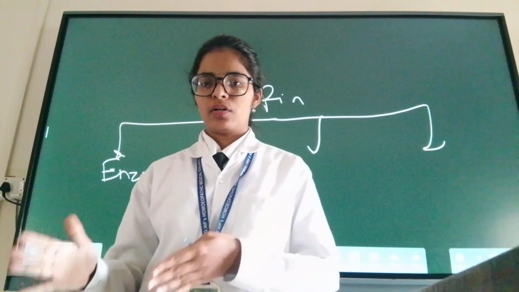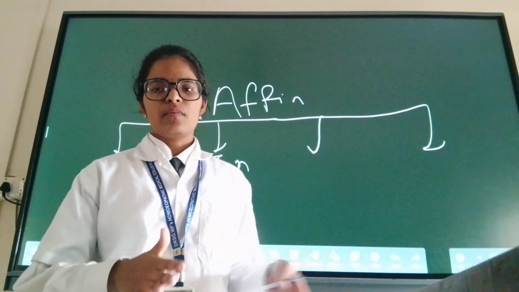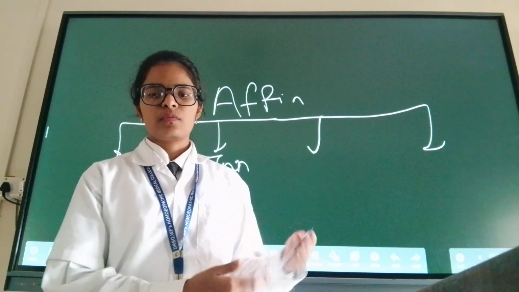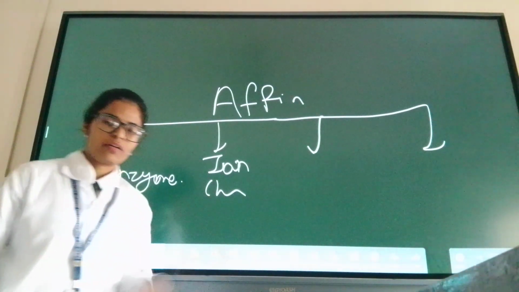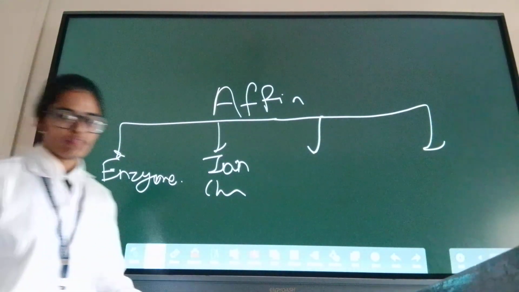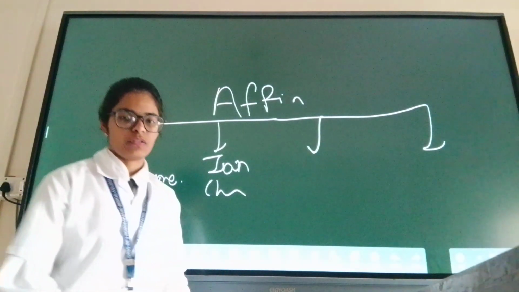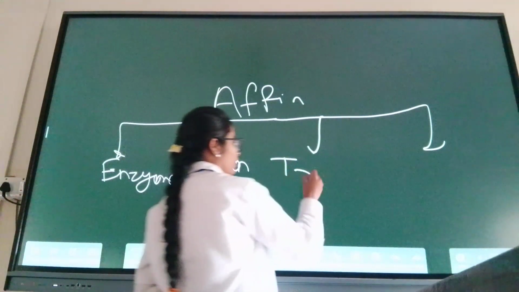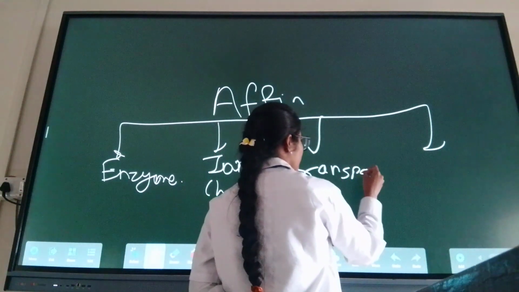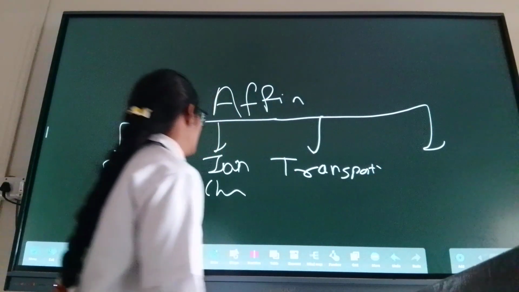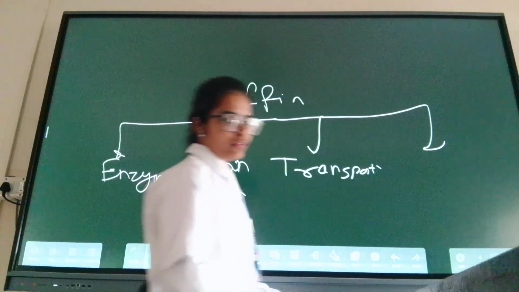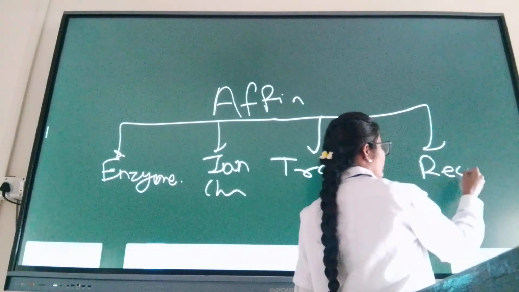Calcium channel blockers, channel activators, stimulant, agonist, antagonist. We will see it in intrinsic activities also.